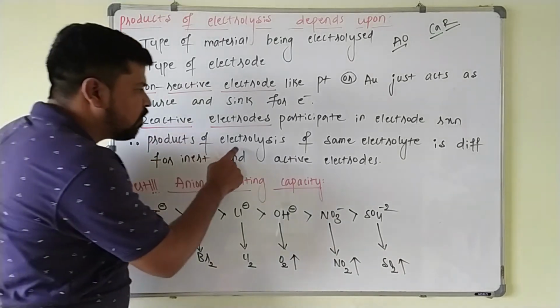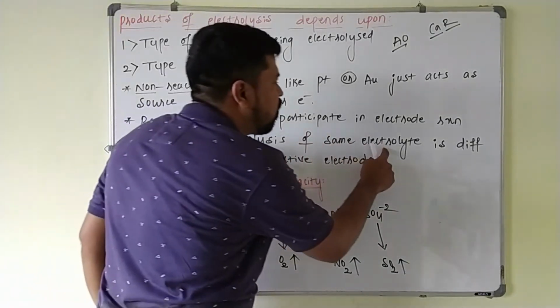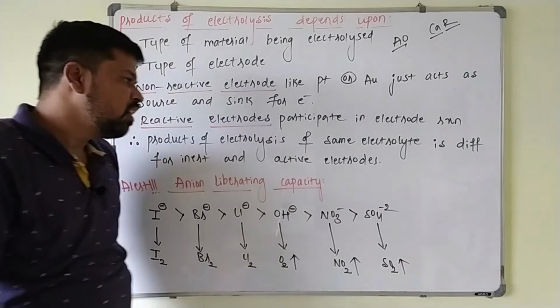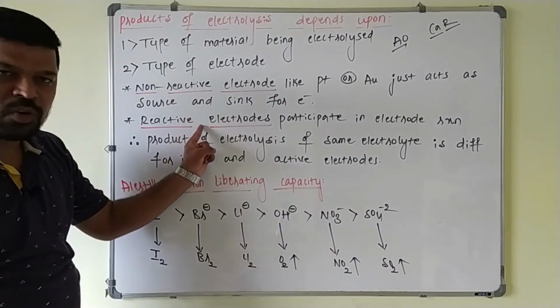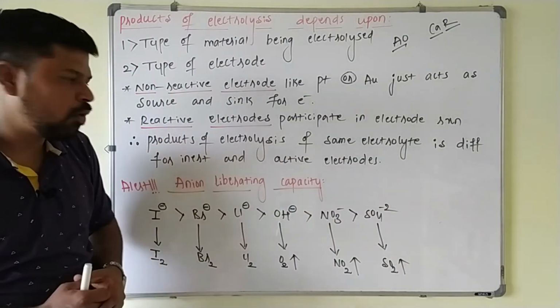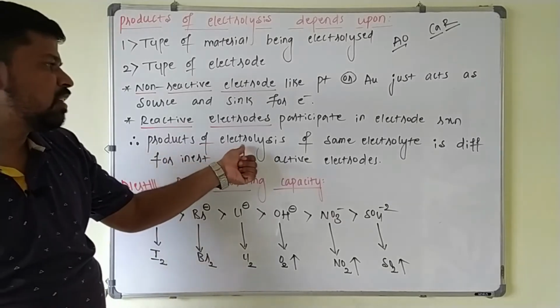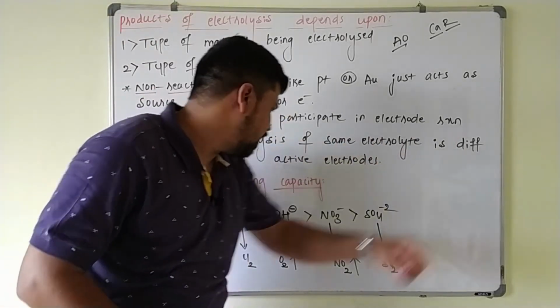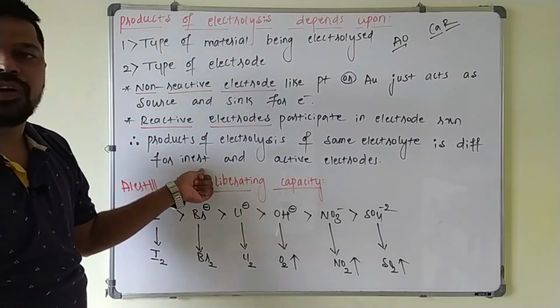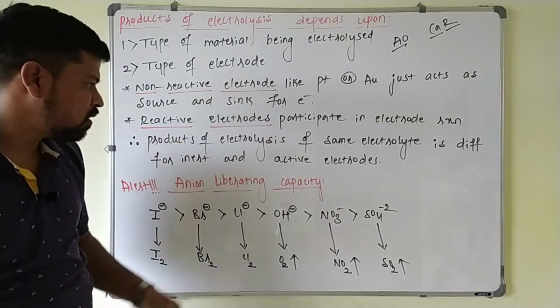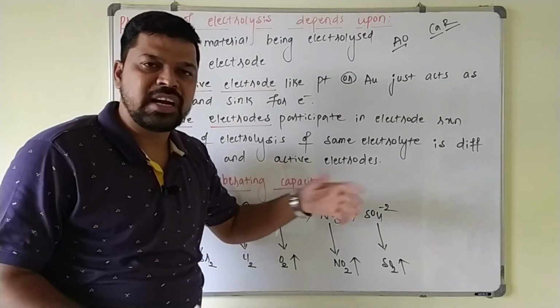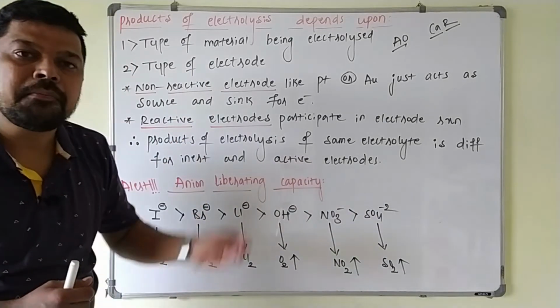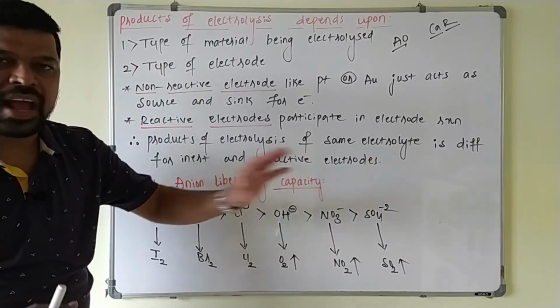Therefore, for the same electrolyte, if you use different electrodes, again you will get different products here. Products of electrolysis of the same electrolyte are different for inert electrode. Inert is nothing but non-reactive electrodes, and for the active electrodes. Active electrodes are nothing but those which are taking part in the electrode reaction.